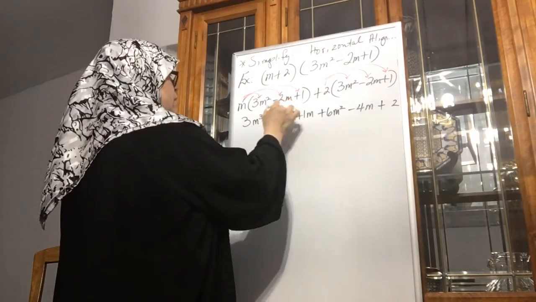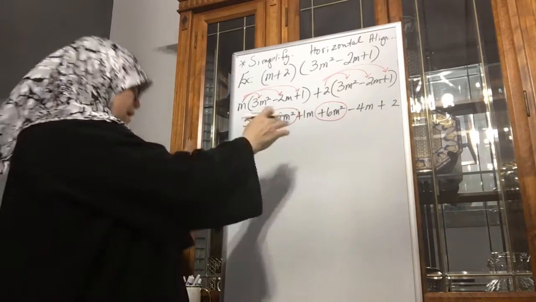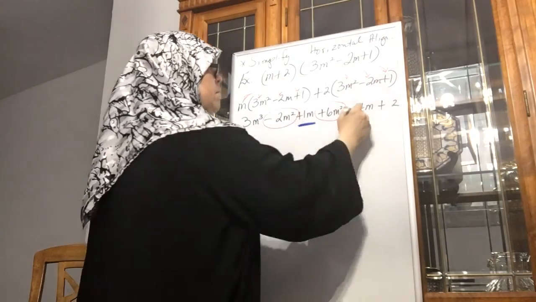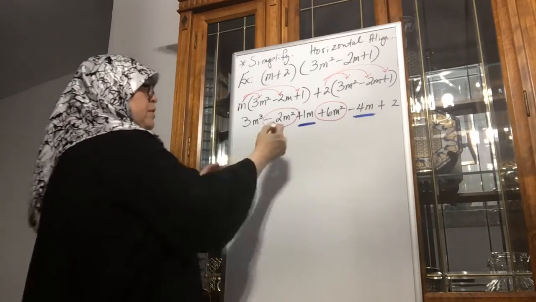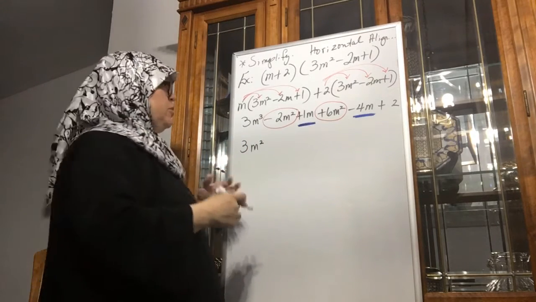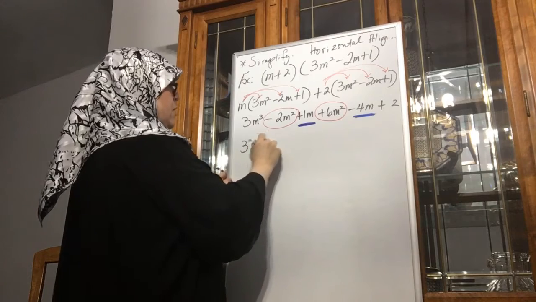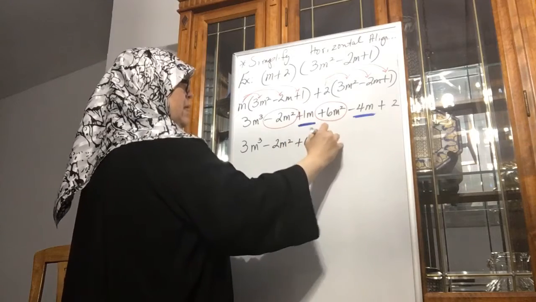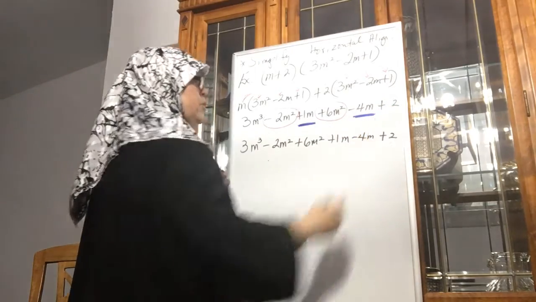So I have -2 plus 6, okay? And both of them have the degree of 2. The other terms that are the same are that 1m and the -4m, okay? So here we go. You're expected to rewrite so you can group like terms together. So this is 3m cubed minus 2m squared plus 6m squared plus 1m minus 4m plus 2.